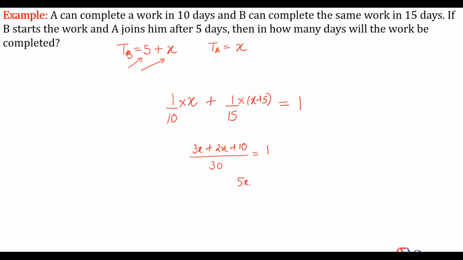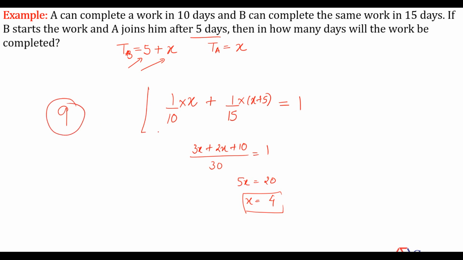After solving this, you get 5x equal to 20. That means x equal to how much? 4. So then how many days will the work be completed? B has already worked for 5 days and after that he'll work with A for the next 4 days. So the total number of days will be 9.